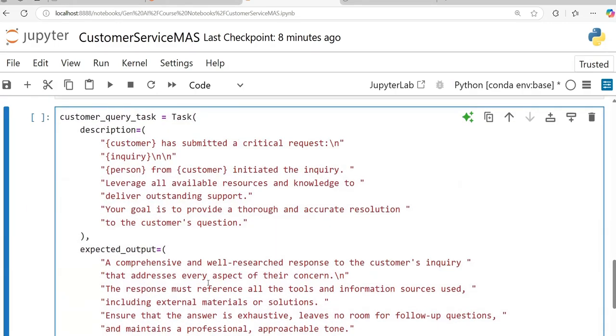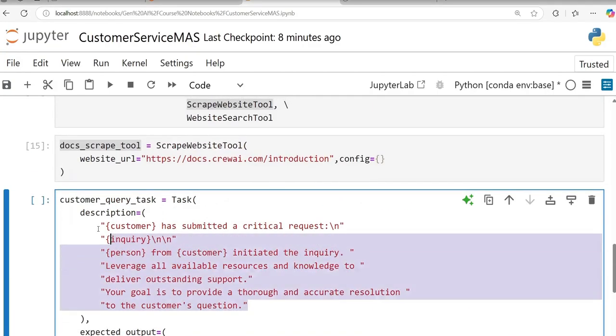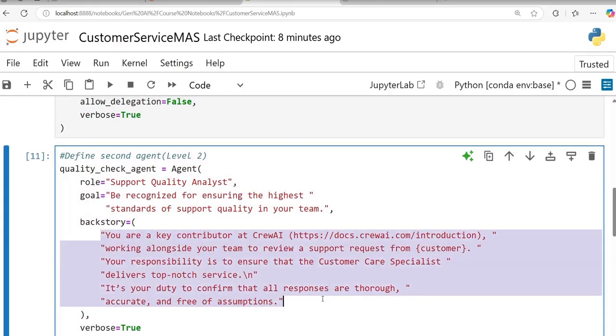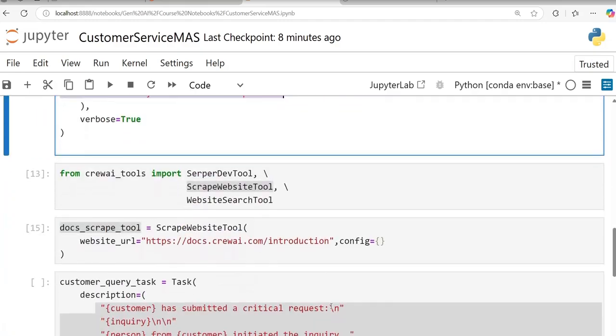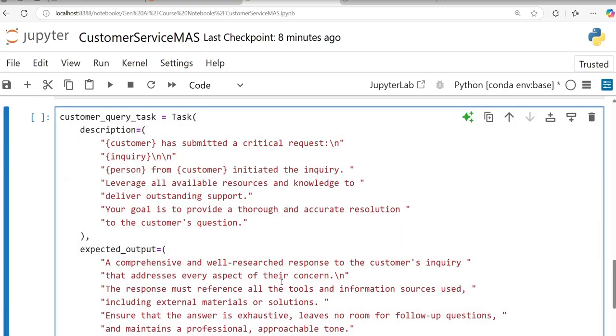Remember, you don't use more tools if you don't need it. You don't use more agents if you don't need it. You don't use anything extra because everything is a computation overhead. Everything is a coordination overhead, communication overhead. So you don't use anything extra and you be more thorough with what you expect, what is the description, what is the role, what is the prompt, what is the backstory. These are the backbones of your agentic system. Okay. And every time you add a new tool, every time you add a new agent, you are adding overhead. So just be careful when you are adding a new tool.